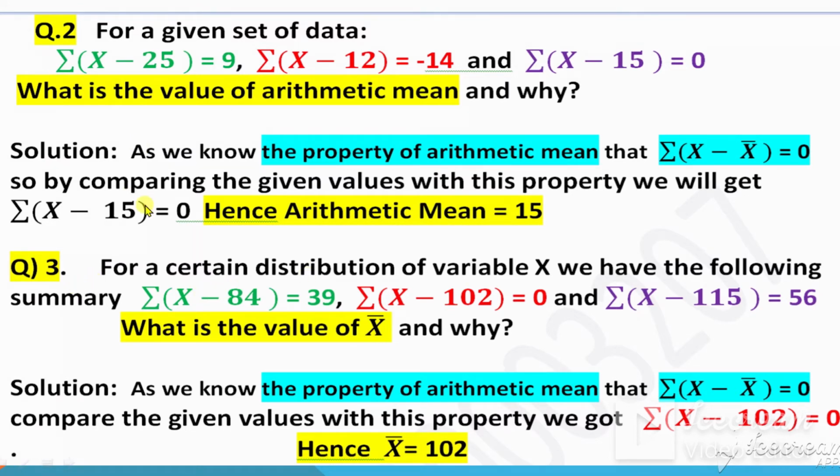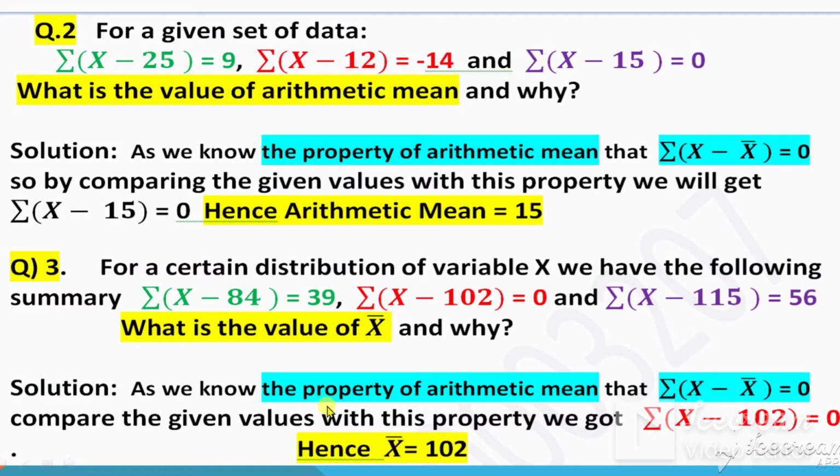Second question, same short question. For a certain distribution of a variable x, we have the following summary. The first option is equal to 39, summation x minus 102 equal to 0, summation x minus 115 equal to 56. What is the value of x bar? X bar is the arithmetic mean. So the same question. Give the reference of the property.